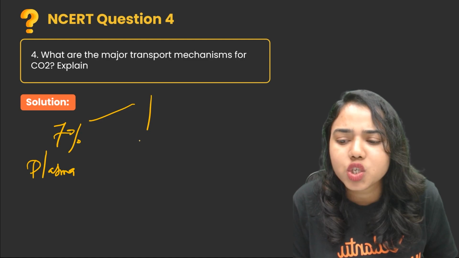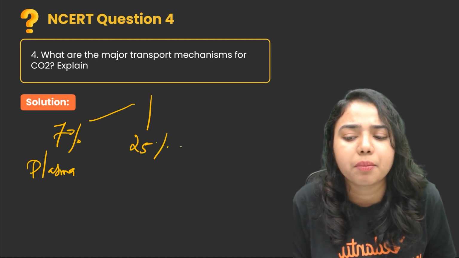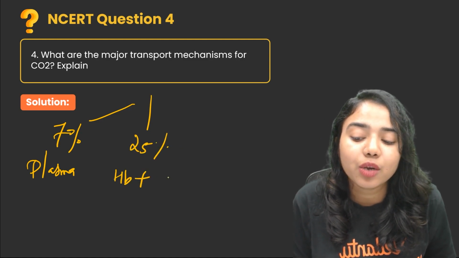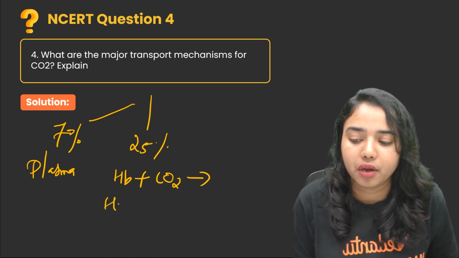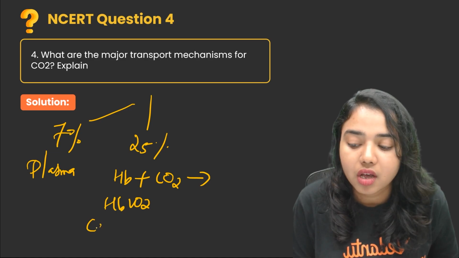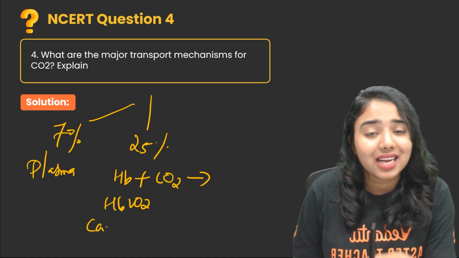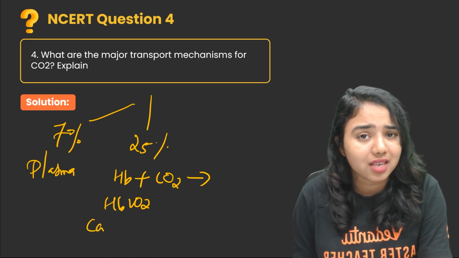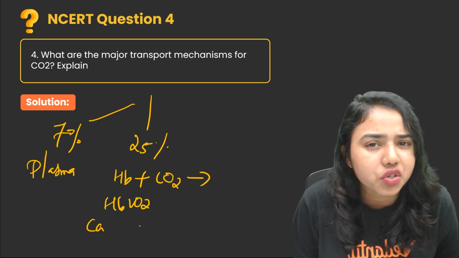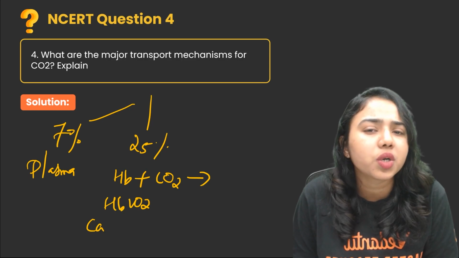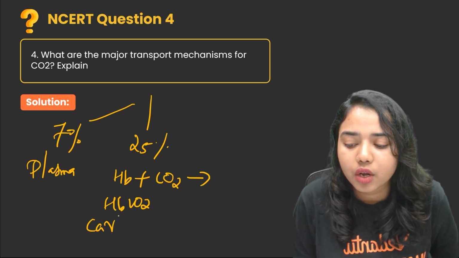And almost 25% of the carbon dioxide will combine with hemoglobin to form carbaminohemoglobin. So in case of oxygen, 97% is transported as oxyhemoglobin, but in case of carbon dioxide, only 25% is transported in the form of carbaminohemoglobin.